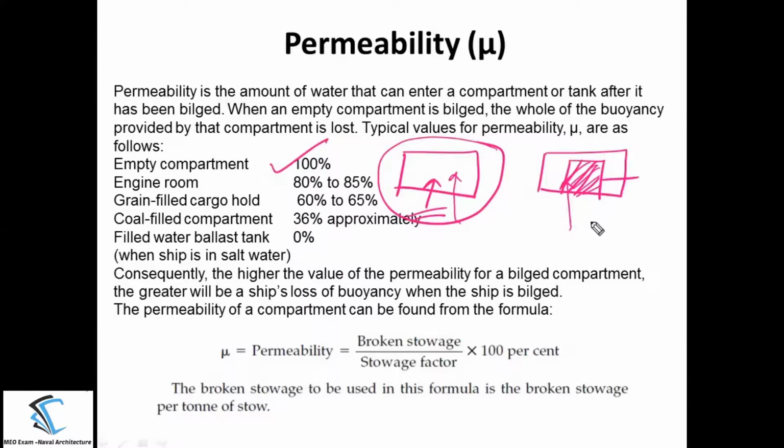So what I am saying now, if you have an empty compartment, permeability is 100%. If you have a filled compartment, the permeability will be less. So if you have a less permeability, that will always be good for us. If that compartment gets damaged, the loss of buoyancy will be less, and that only we want. If you are losing the whole buoyancy, the ship will sink very fast. That is not good for us. I hope all of you understood this concept.